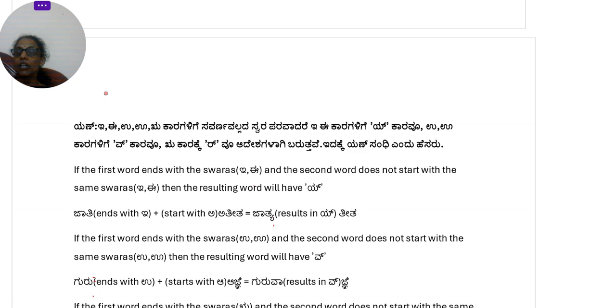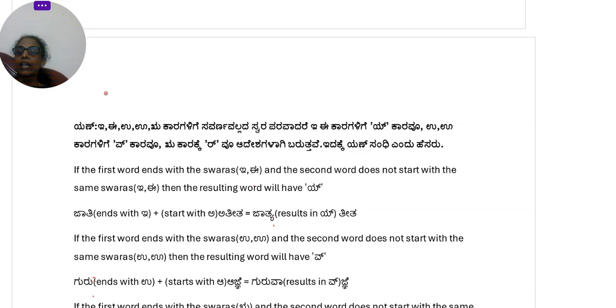So, if the first word is ending with the swara e and the second word does not start with the same swara. See what happens if it starts from the same swara, then you will have to do savarna dirgha sandhi. It will not be a yan sandhi. So, the second one should not be of the same swara as how the first word is ending. Okay? You should make sure of that. Otherwise, it will become a savarna dirgha sandhi. It cannot become a yan sandhi.